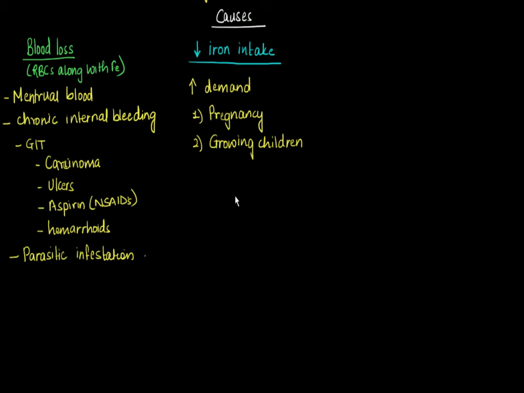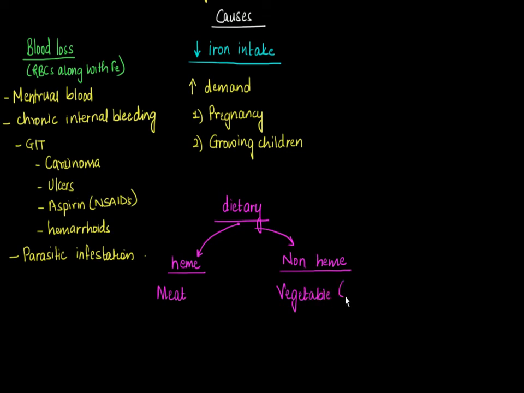When we are talking about dietary iron, let's talk about what are the dietary sources of iron. Dietary iron can be of two types: heme iron and non-heme iron. Now, we have seen in earlier videos that when iron is incorporated in the red blood cells, it is incorporated in heme form. The source of heme iron is non-vegetarian, and the source of non-heme iron is green leafy vegetables and so on.